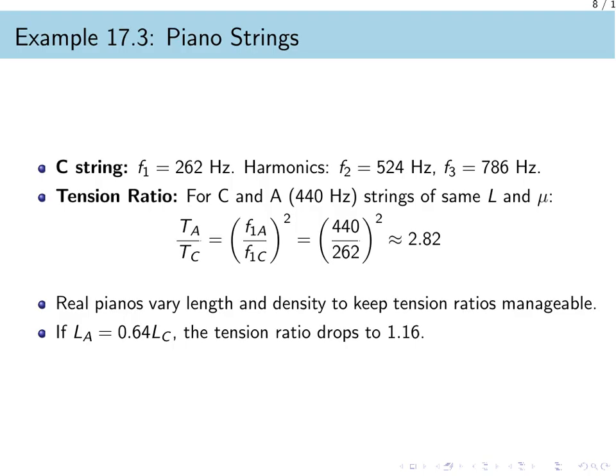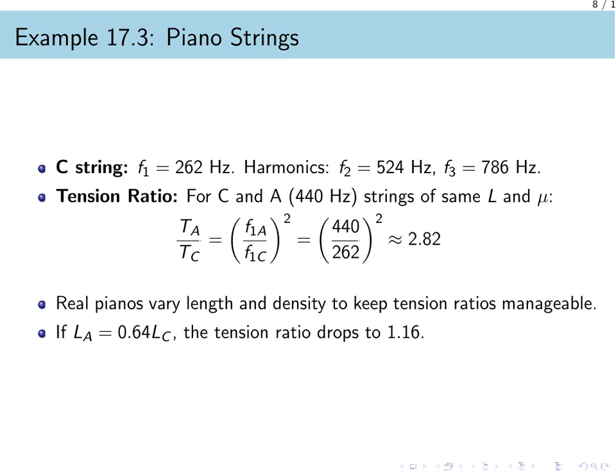A middle C string has a fundamental frequency of 262 Hz, while the A string above it vibrates at 440 Hz. If these two strings had the exact same length and density, the tension in the A string would need to be about 2.82 times higher than the C string. This is because the tension ratio is equal to the square of the frequency ratio.